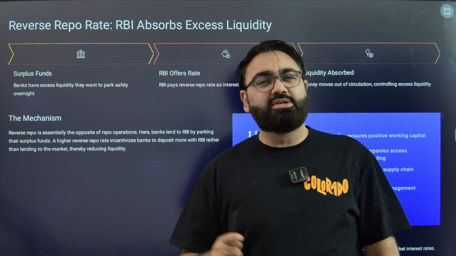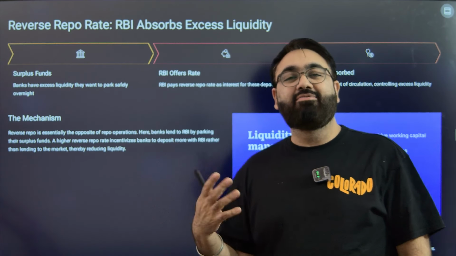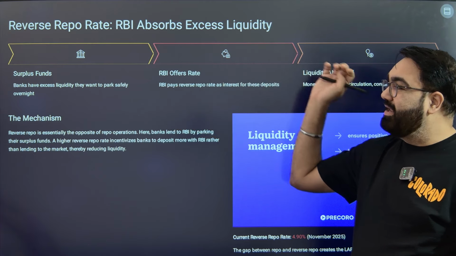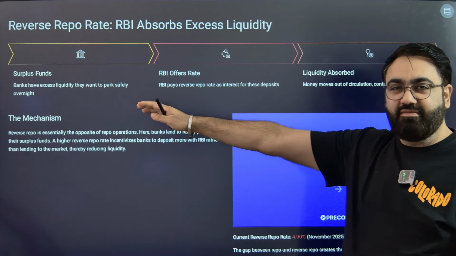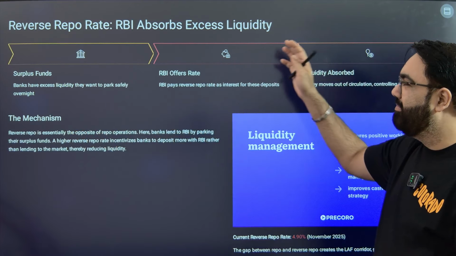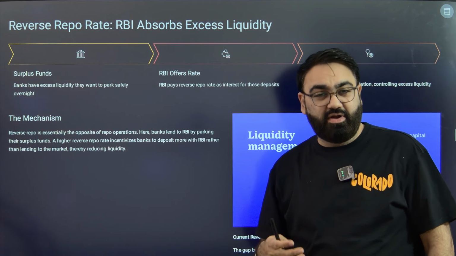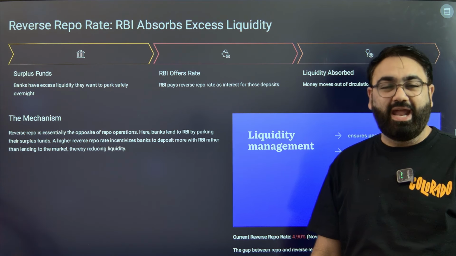The reverse repo rate is always lower than the repo rate because RBI is a daddy. Why will they give more rate of interest? So this is RBI's way of taking money from the bank. When banks have surplus money and they can park it safely with RBI, RBI will give them government security and it will also give them a rate of interest. So at present, for example, as of November 2025, it was 4.9%.